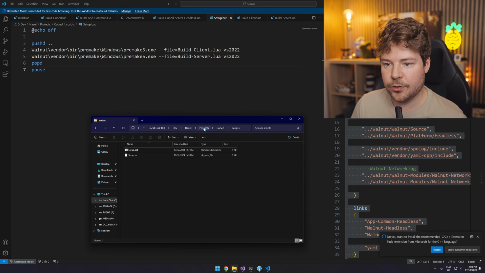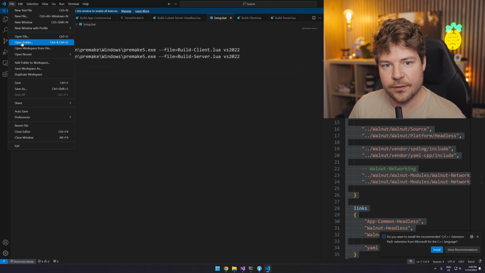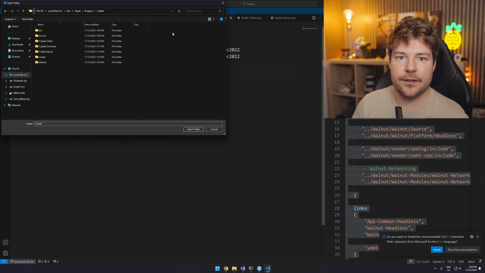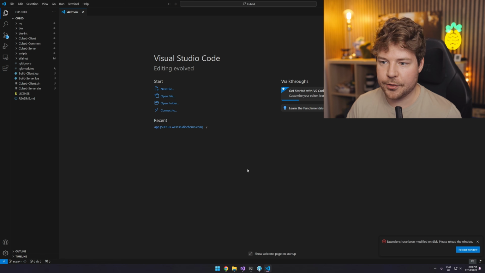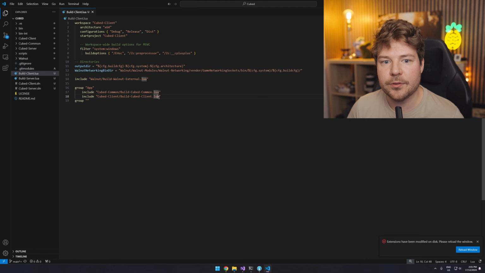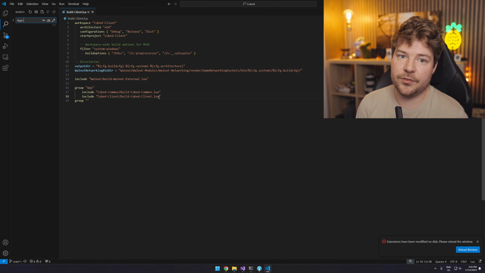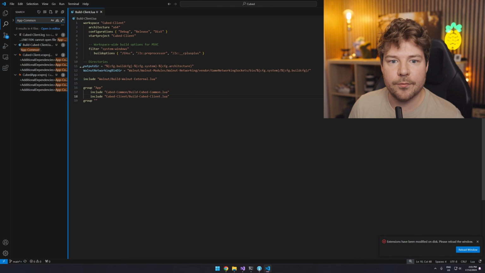So one thing we can do is open this whole Cubed project. Let's open this folder over here inside VS Code. I like to have Visual Studio open to my solution, which is great, but that doesn't include all the files, whereas VS Code will. So I like to also open the directory a lot of the time in VS Code, and if there are any tools inside VS Code, I can use them across this repository as well, which is nice. But here I'm just going to search for app-common, because that obviously shouldn't exist anywhere. And if it does, then we can change that.